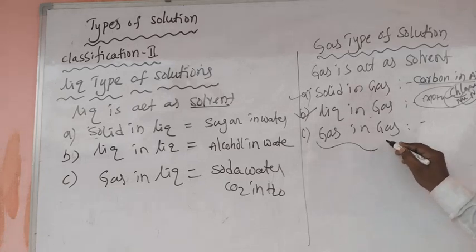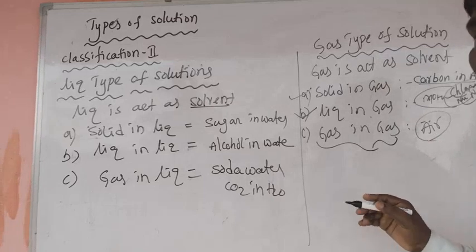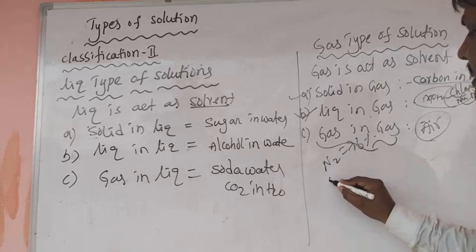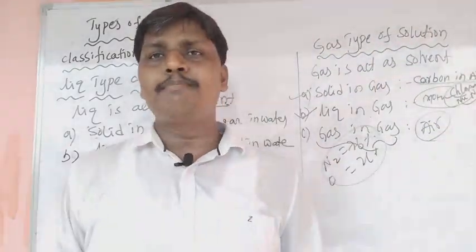Next, gas in gas type of solution: air, with all gases present in air. Best example, nitrogen is 78% and the remaining gases are present in 21%. So this is the gas in gas type of solution.